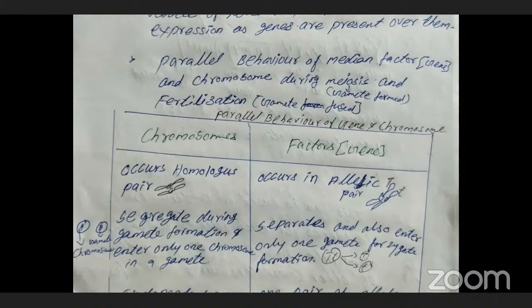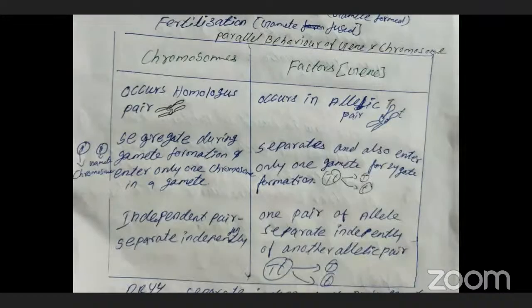So during meiosis and fertilization, the Mendelian factors and the chromosomal theory both behave in parallel. I will explain that in a tabular column: the parallel behavior of factors, I mean genes, and chromosomes. The first one is the chromosomal theory. Both state the same meaning; finally, I am trying to say that both are saying the same things only.